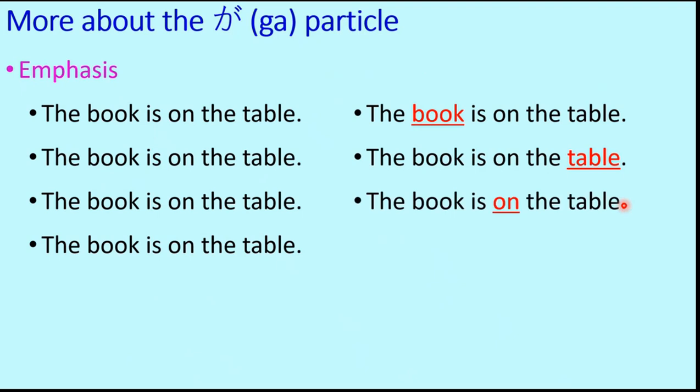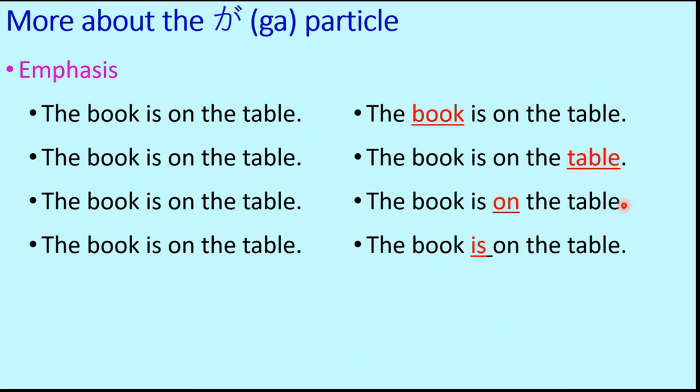The book is ON the table. That means now neither the book nor the table is important, but the important information being conveyed is that it's over the table that the book is there, and not under the table. So the position is now the main thing of this sentence. And finally, the book IS on the table. That means we are declaring that yes, the book is there. Someone might have questioned that the book is not there, so to negate that, we say that the book is on the table. Now the existence of the book on the table is the main takeaway.